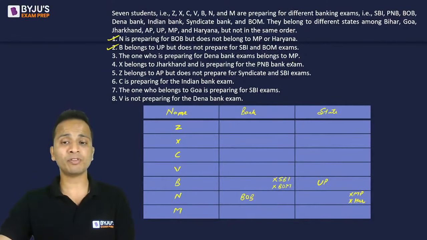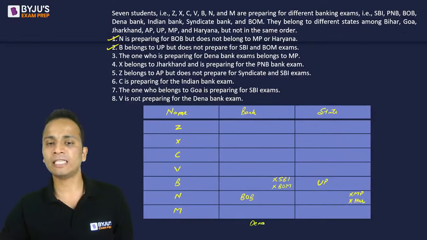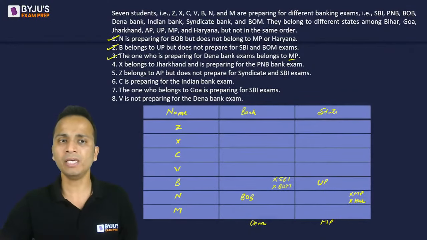I don't know the name of the person, so I'll write this information at the extra space below the table. So the person who is preparing for Dena Bank belongs to the state MP. So in this small space, I have written Dena Bank will correspond to MP. The third statement is again copied.